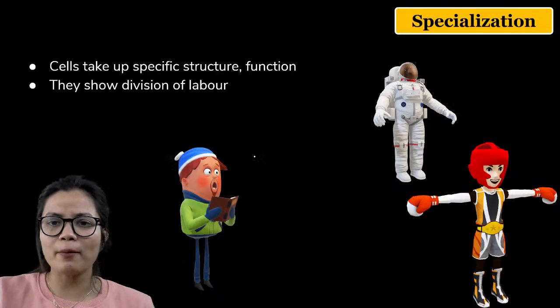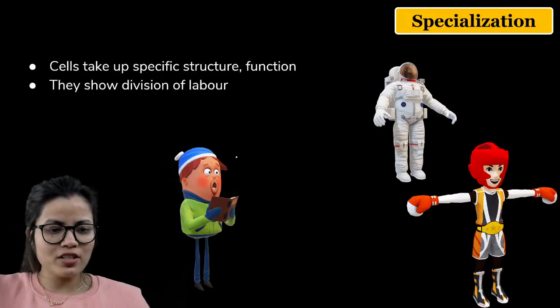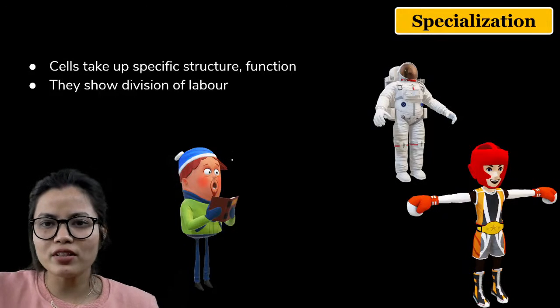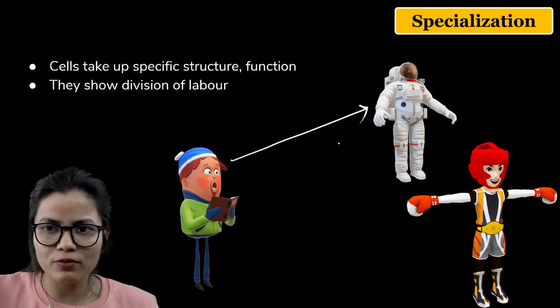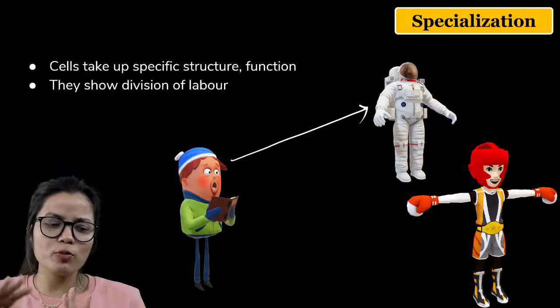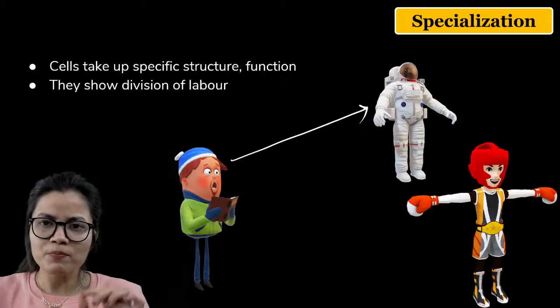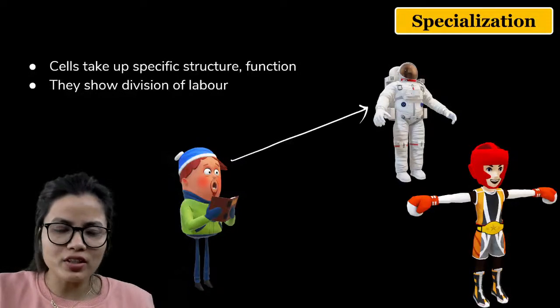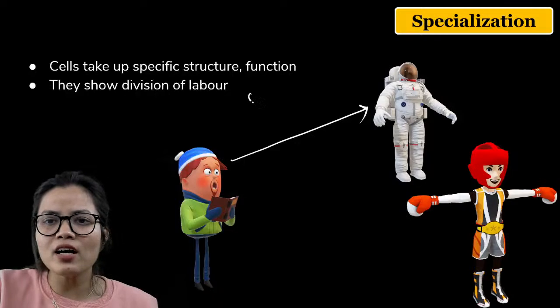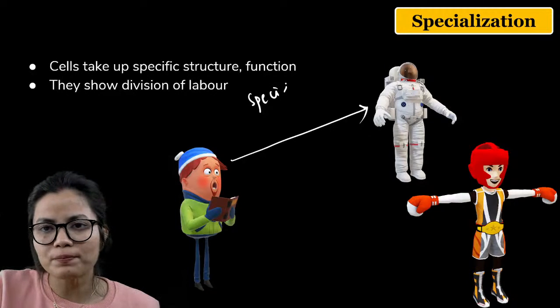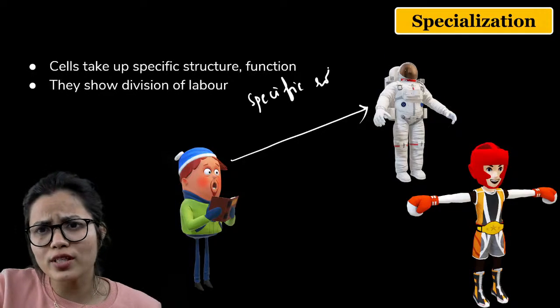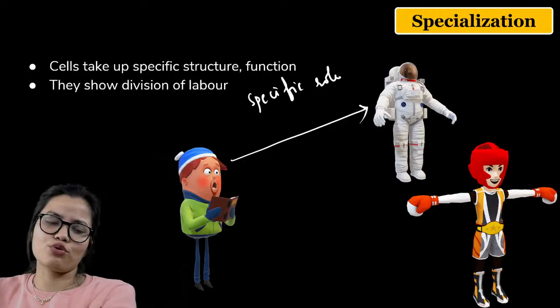Now, what happened? After completing your study, you became an astronaut. Which means after this you attained a specific role, and your specific role is that you are an astronaut.